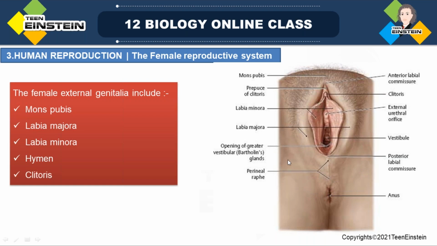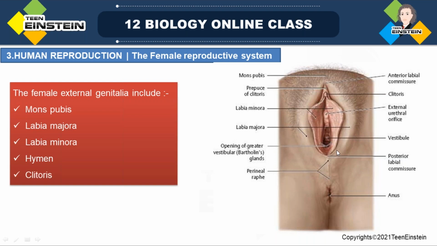This external genitalia has different parts. At the top you can see the mons pubis. Then the labia majora, this part. Next to the labia majora you can see the labia minora.